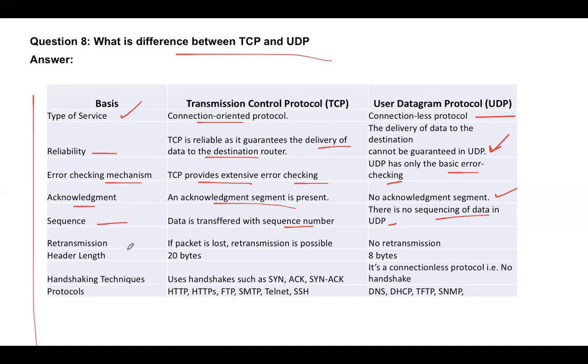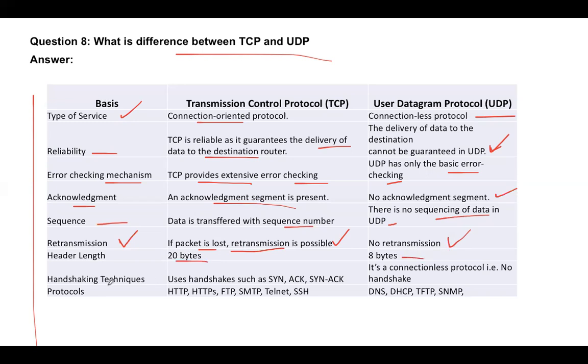Okay. Retransmission. If a packet is lost, let's say the sender is sending the packet and due to network congestion the packet is lost, the receiver would send an acknowledgement of the previously received sequence number, and this is where the sender would retransmit that packet. But in UDP, there is no retransmission available. Header length: TCP is 20 bytes and UDP is 8 bytes.